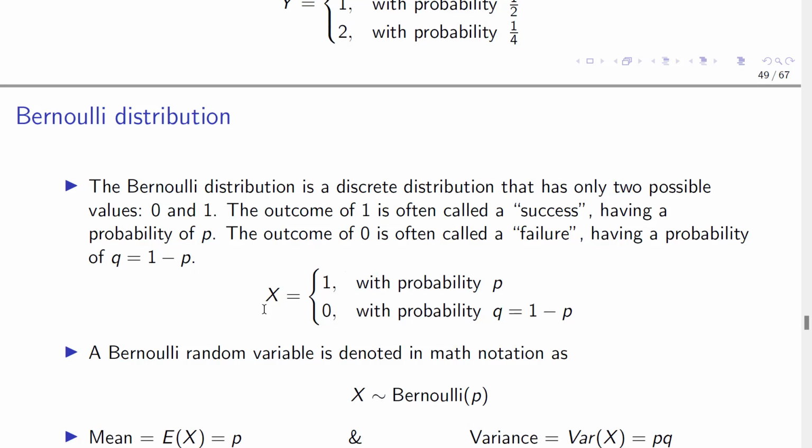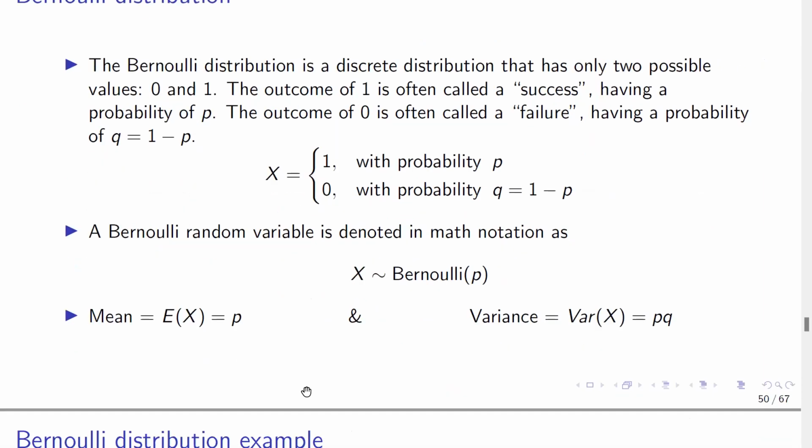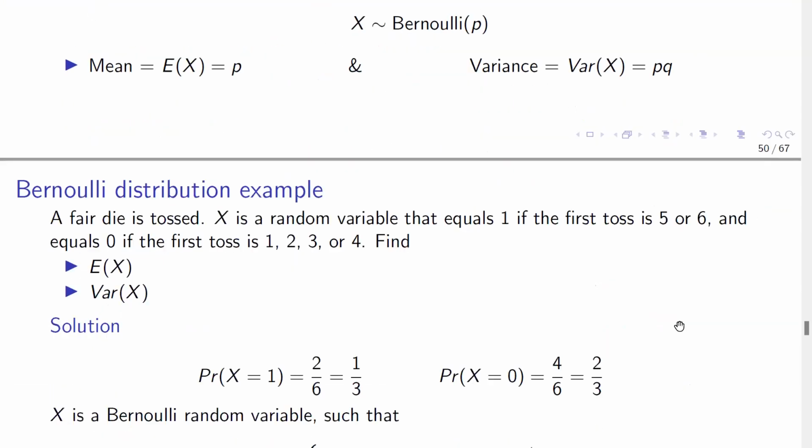So if X is a Bernoulli random variable, then it's equal to 1 with probability p and 0 with probability q, which is equal to 1 minus p. The mean of a Bernoulli random variable is p, and the variance is p times q.